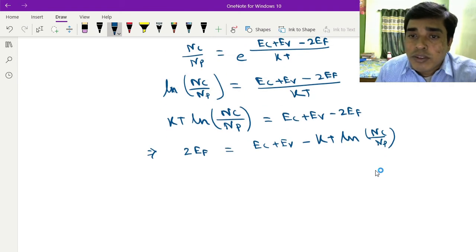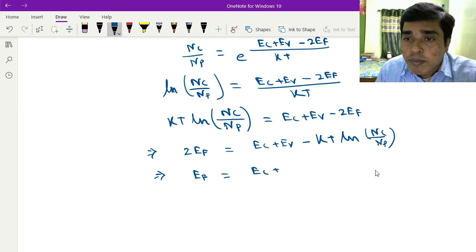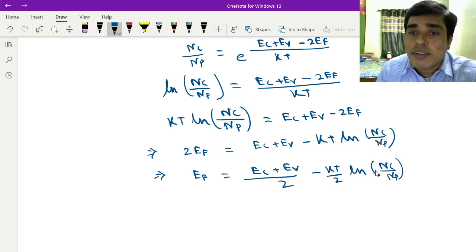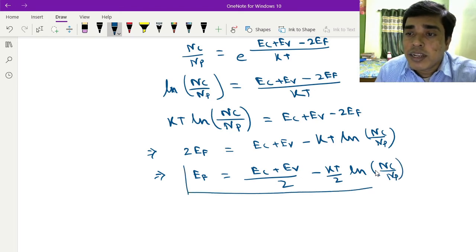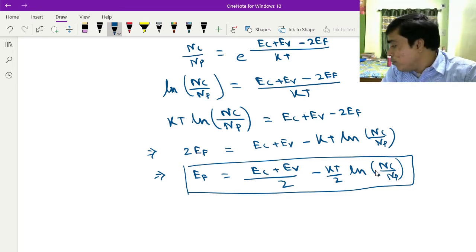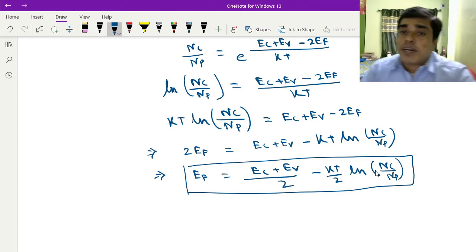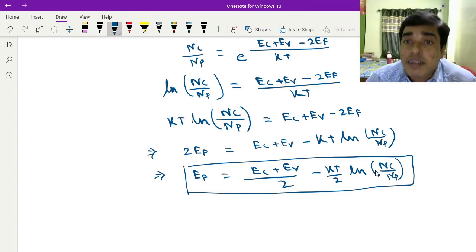So you can also write that EF equals EC plus EV divided by 2 minus kt by 2 ln nc by np. So this is the Fermi energy level for intrinsic semiconductor.